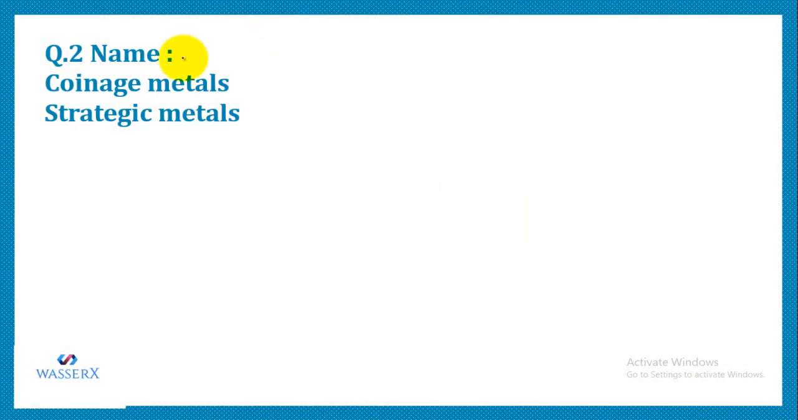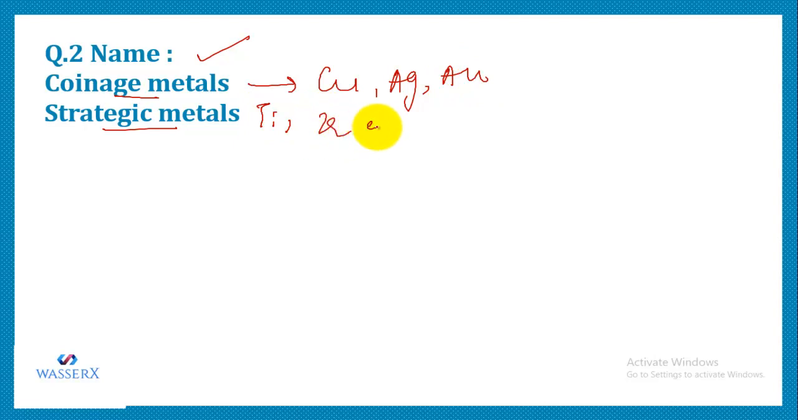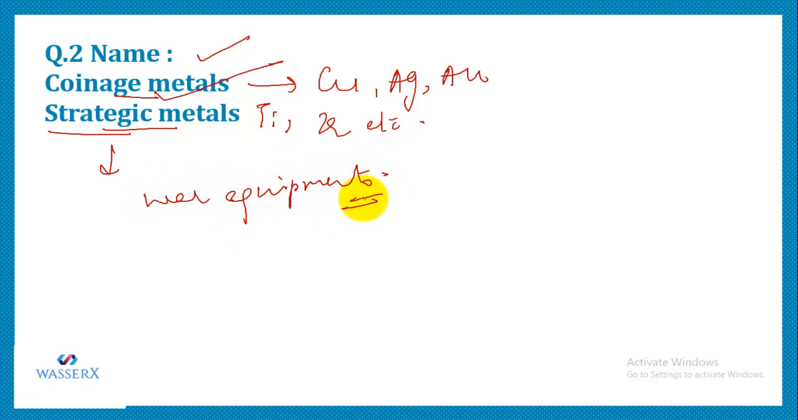Another question is that we need to name a few coinage metals and strategic metals. The coinage metals are copper, silver, gold, and strategic metals are titanium, zirconium, etc. Let's define them. Coinage metals are those which are used in making coins, and strategic metals are those which are used in making war equipment, or you can say they are used for the defensive purpose of the country.